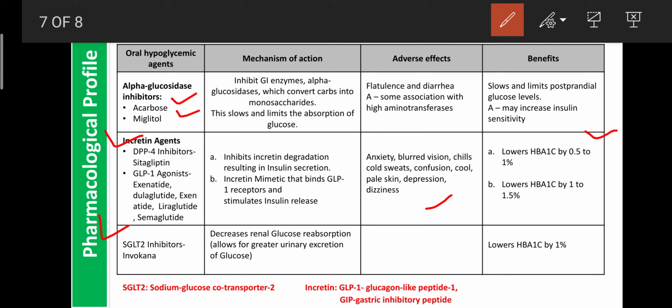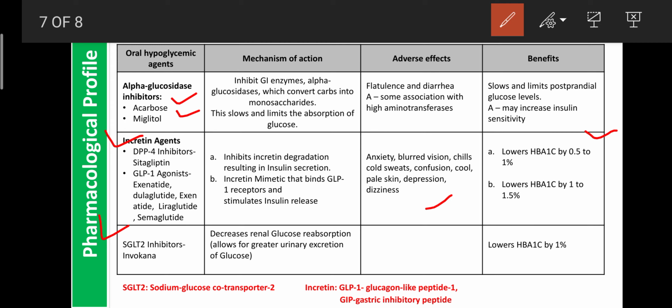So this is the pharmacology of the important oral hypoglycemic agents. Regarding pharmacological action, they act on the liver, where they inhibit the release of glucose from glycogen and non-carbohydrate sources, and they enhance the formation of fatty acids.